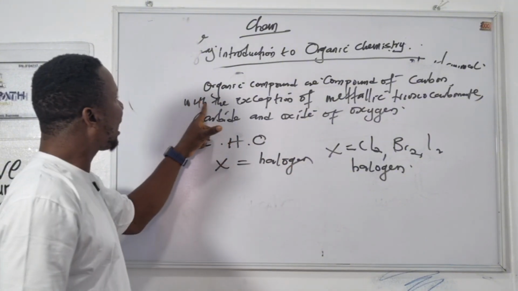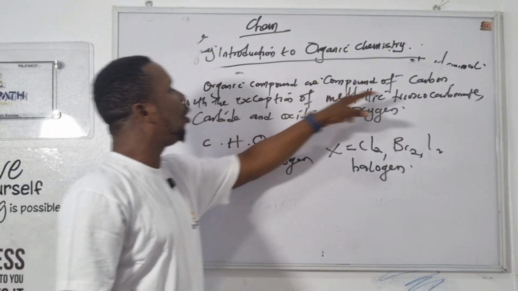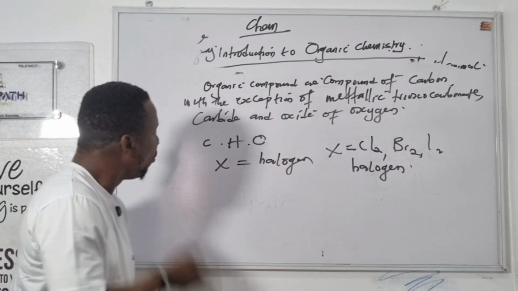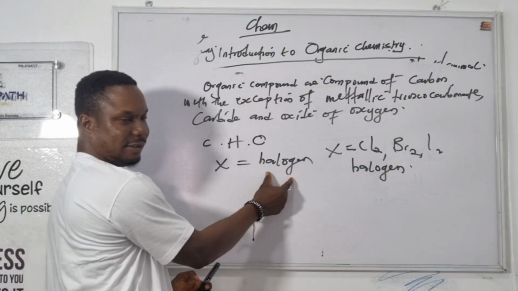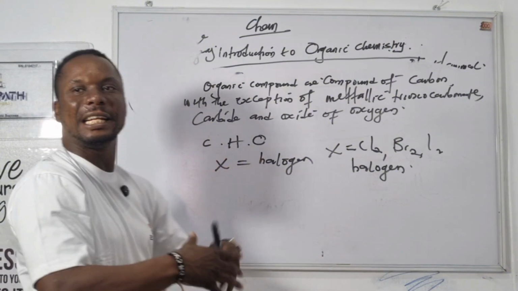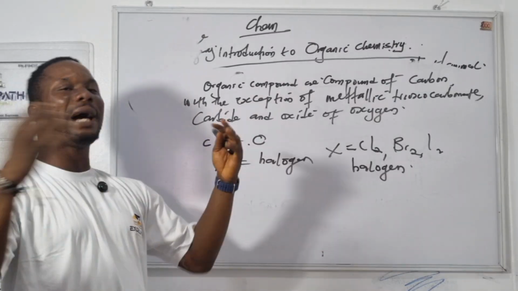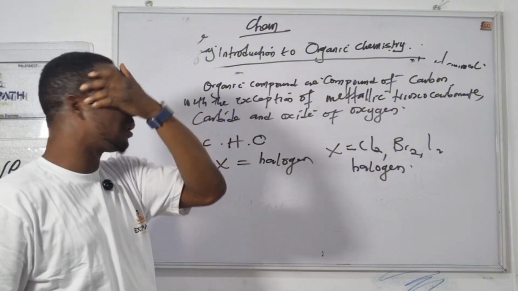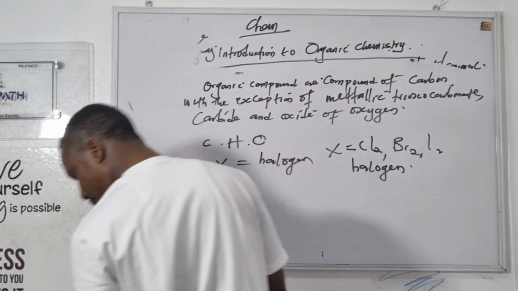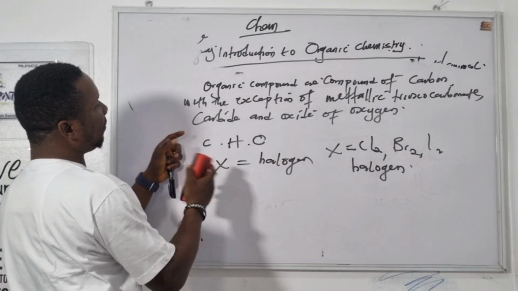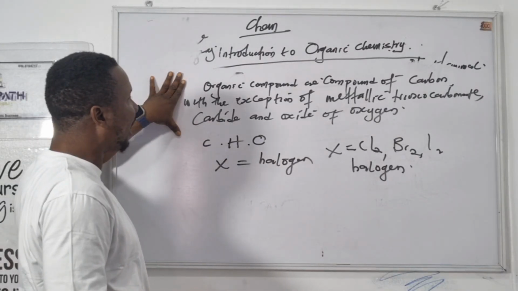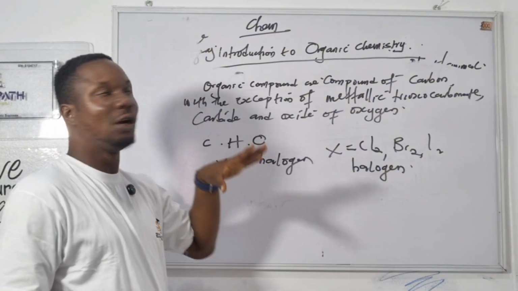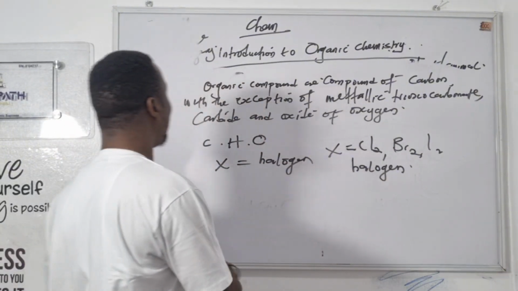So organic compounds are compounds that contain carbon, hydrogen, and oxygen with a little quantity of halogens, with the exception of metallic trioxocarbonates, silicates, carbides, and oxides of carbon. They are exceptions in organic chemistry. It's very important to know that organic compounds can be obtained from inorganic compounds. I discussed Frederick Wohler's synthesis of urea from ammonium cyanate.